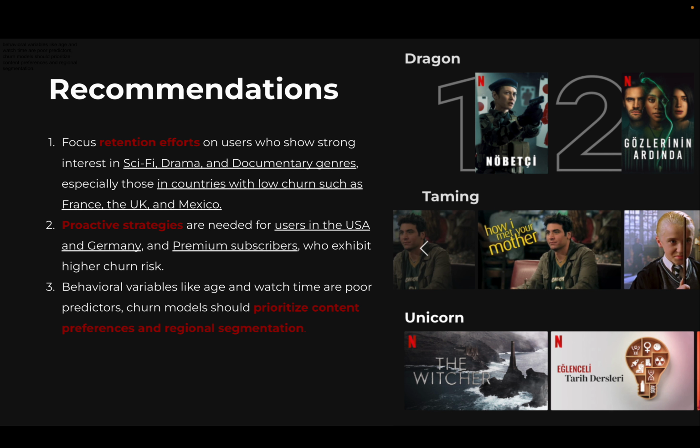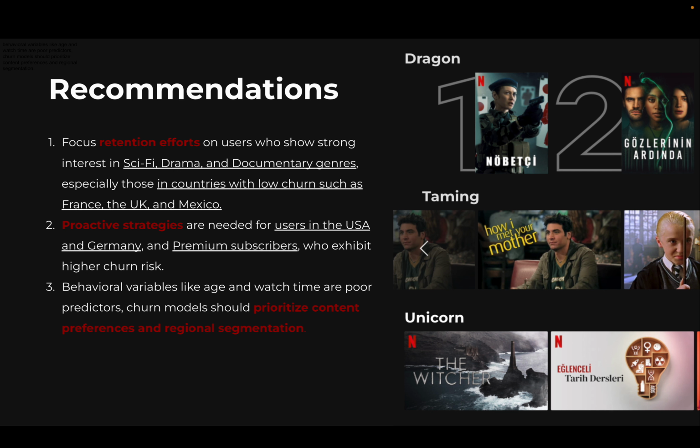Here are my recommendations. I think Netflix should focus retention efforts on users who show strong interest in science, drama, and documentary genres, especially those in countries with low churn such as France, the UK, and Mexico, which means maybe they have better local digital marketing and better local content there.